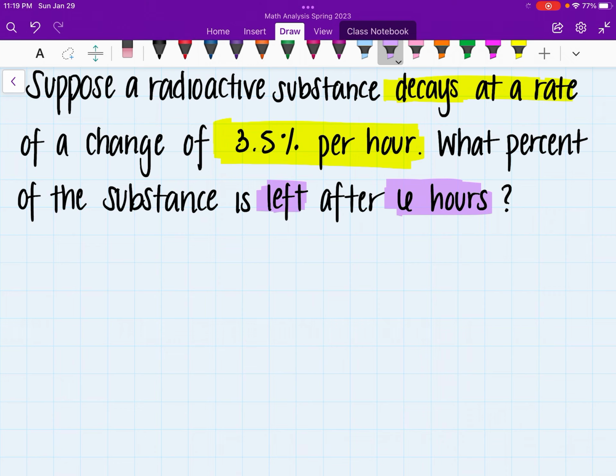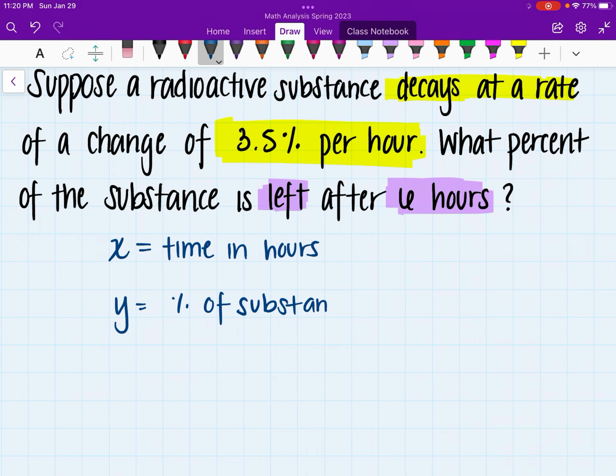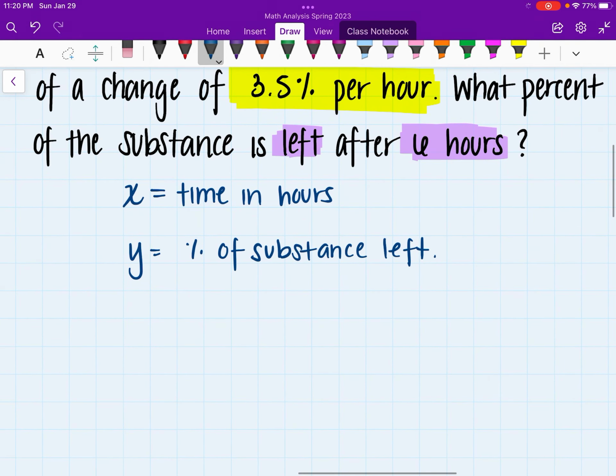But if you're starting off in this case with any product, we're assuming that this substance is at 100%. Now, I could actually create a table in this case. Before creating a table, let's label X and Y. X in this case is going to be representing time, once again, in hours. And the Y in this case is actually the percent of substance left.